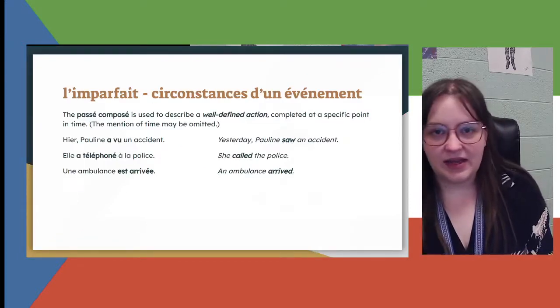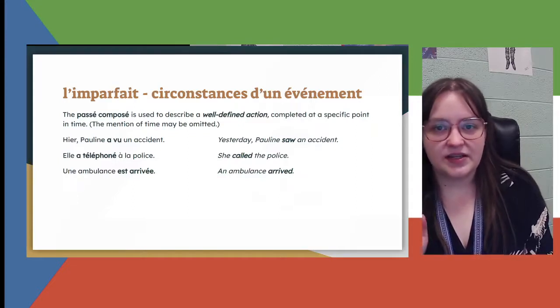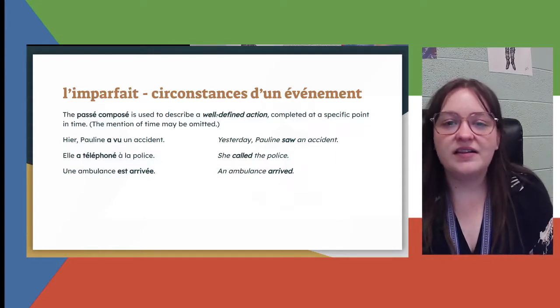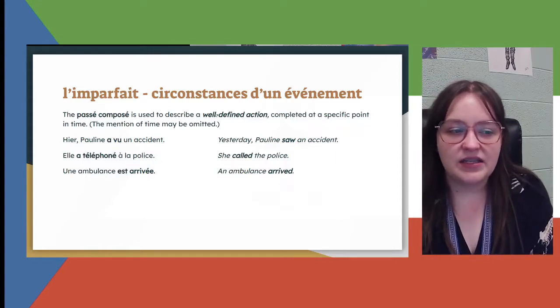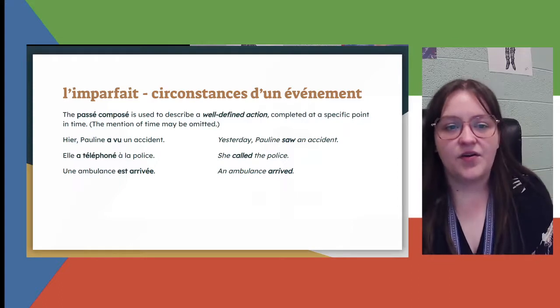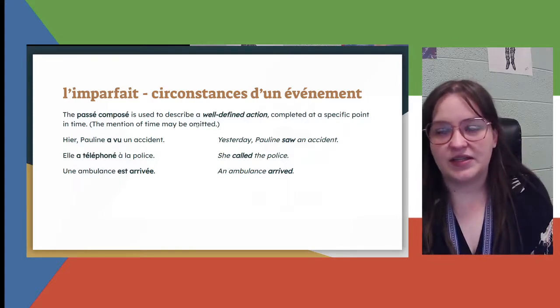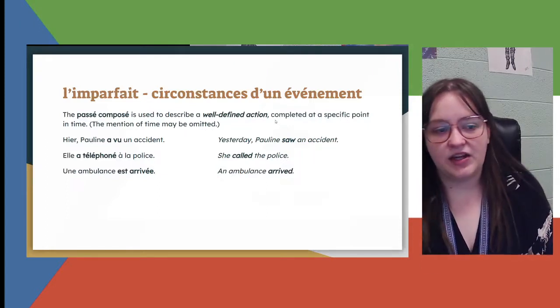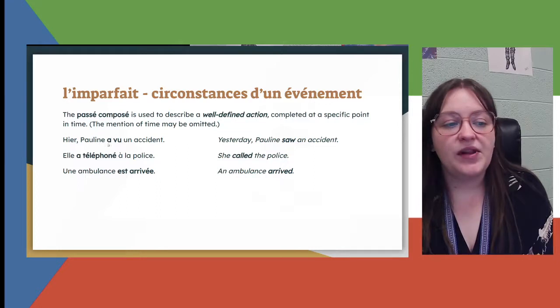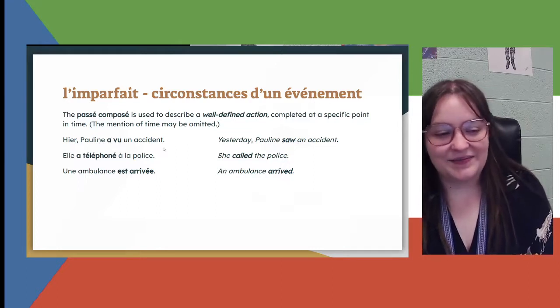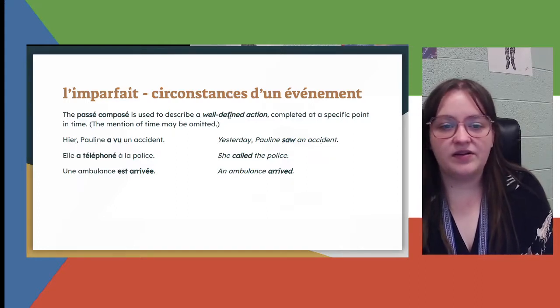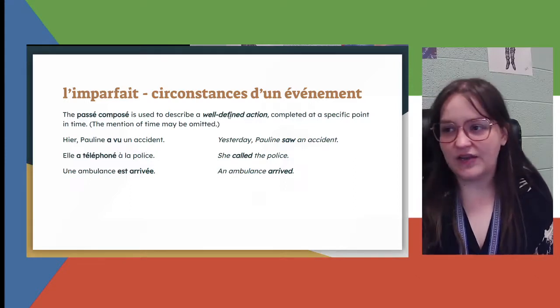Okay, what does that mean? I'll tell you in a second, but first, let's talk about the passé composé again. Passé composé is used to describe a well-defined action completed at a specific point in time, although they might leave out the specific time. But well-defined, completed, done action. For example, hier, Pauline a vu un accident. Yesterday, Pauline saw an accident. Okay? Saw. That's a well-defined action. It's completed. She saw the accident happen.